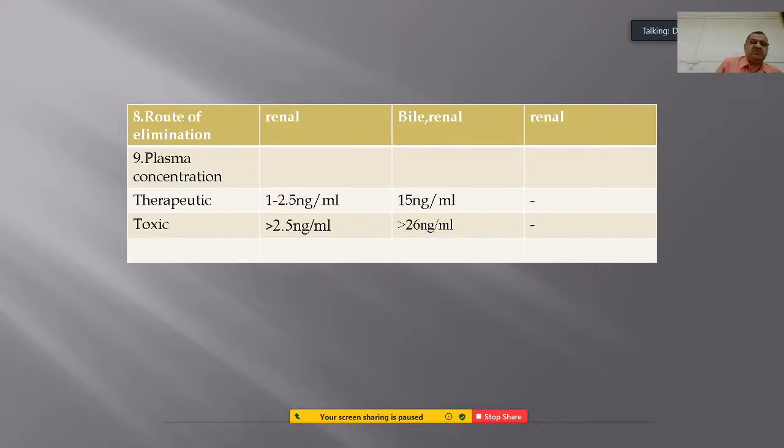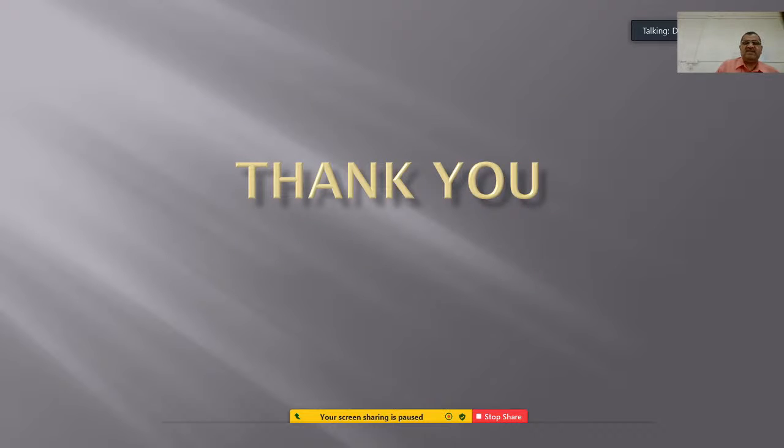The toxic level is more than 2.5 nanograms per ml of blood for digoxin, and more than 26 nanogram per ml of blood causes toxicity for digitoxin.